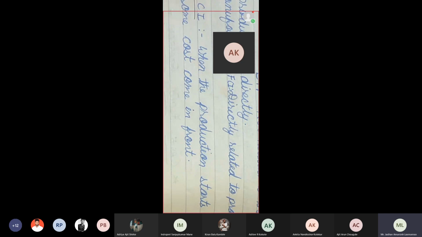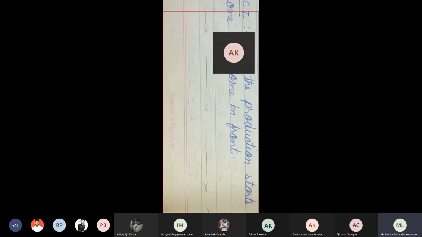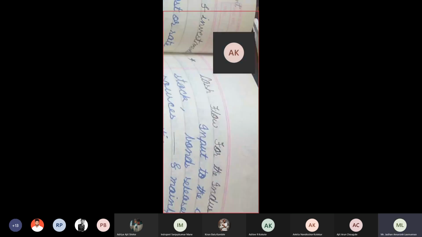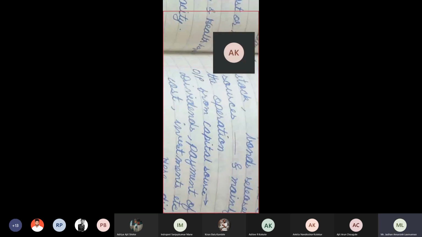Now, in company when production starts, some cost comes in front. Some costs arise. For example, remember, now I have started production, which costs do we need? Okay, we require cost like raw material. When production starts, very important first cost is raw material.